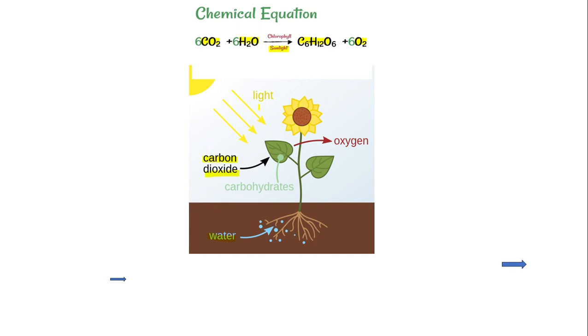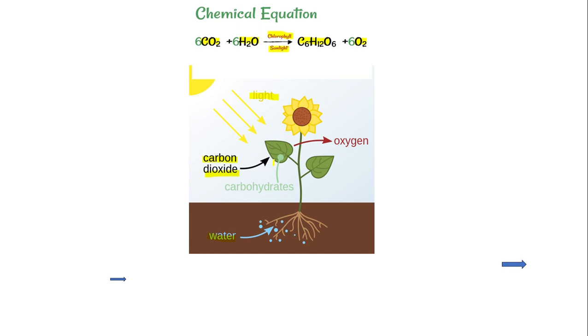And the third thing we need for photosynthesis, the thing without which photosynthesis does not take place, is light. Light comes from the sun. This is the most important thing, that photosynthesis will only occur in the presence of light, so the process will run only in the daytime. So these are the three things, and chlorophyll is the fourth, and chlorophyll is present in the leaves of the plants.